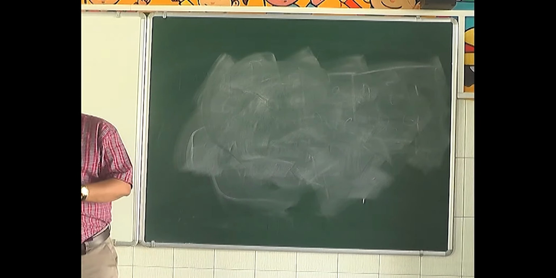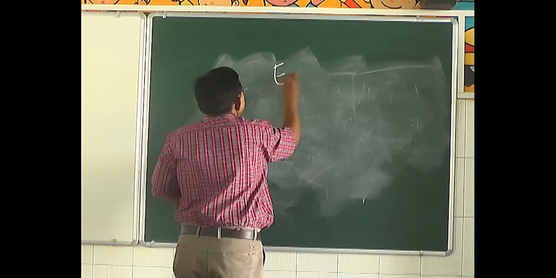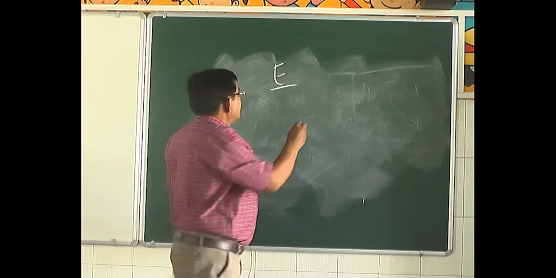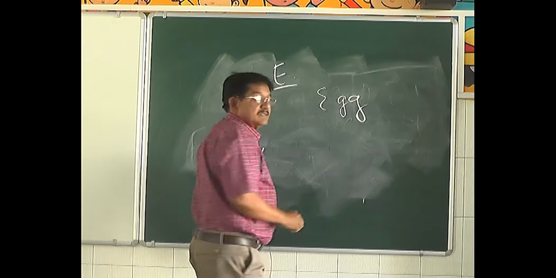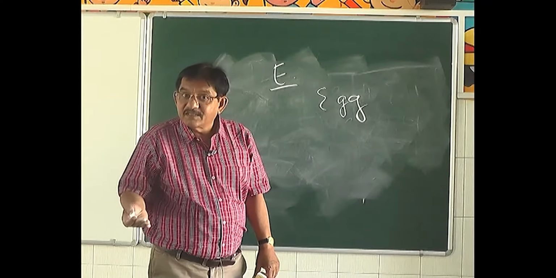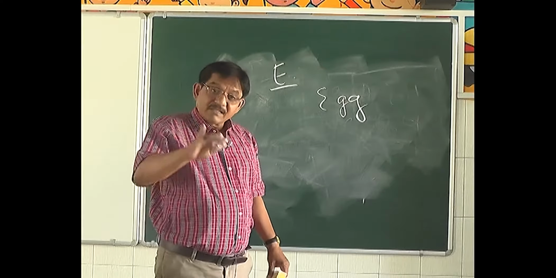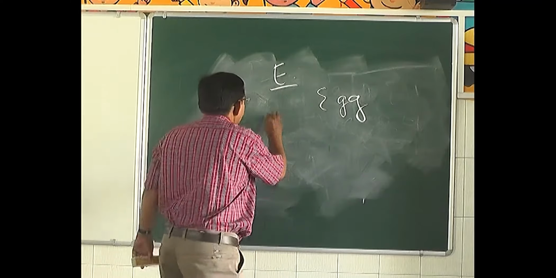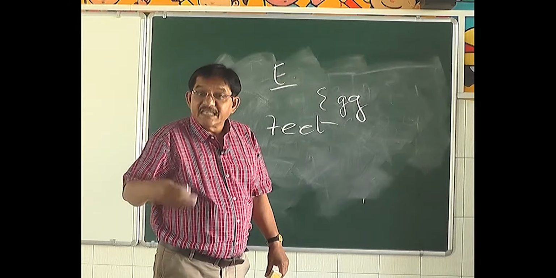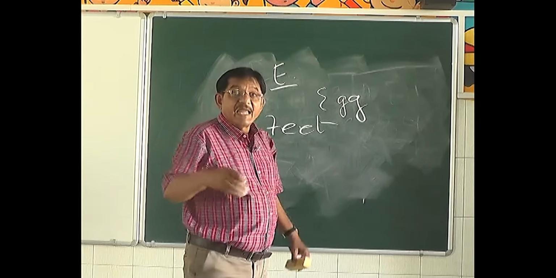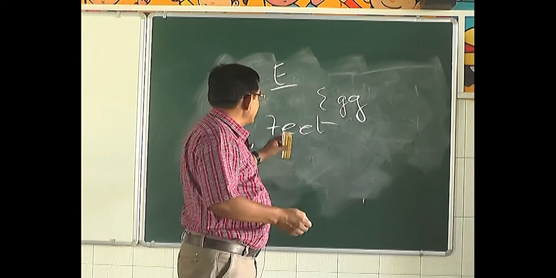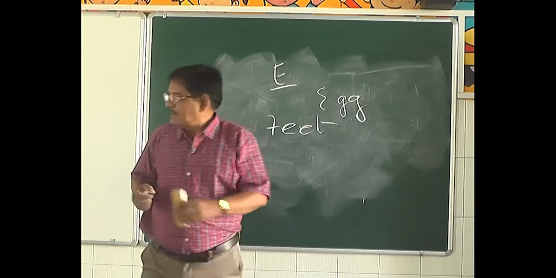E also has 2 sounds. In the short sound, E will sound like A. Egg. It is not ig. It is egg. Elephant. That is the short sound. In the long sound, E will sound like E. For example, feet. E. Teeth. But here, egg, elephant, this is the short sound of E and this is the long sound of E. Okay?